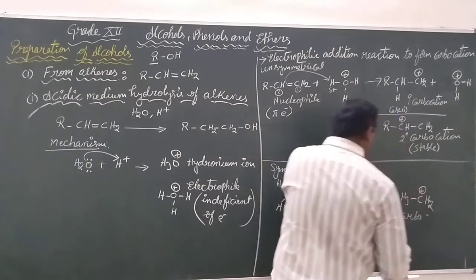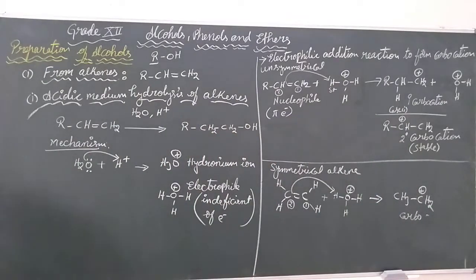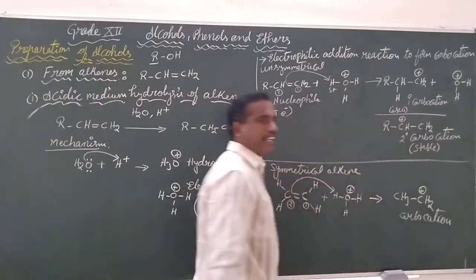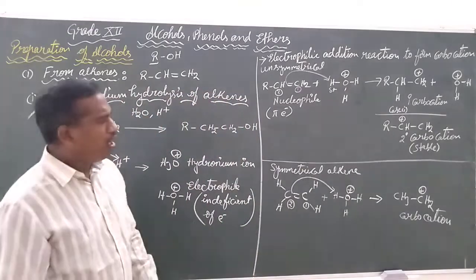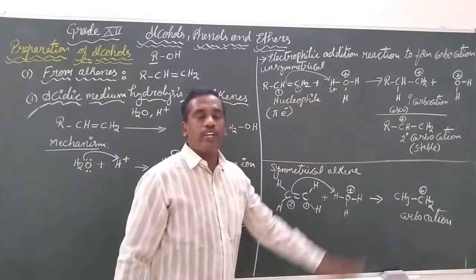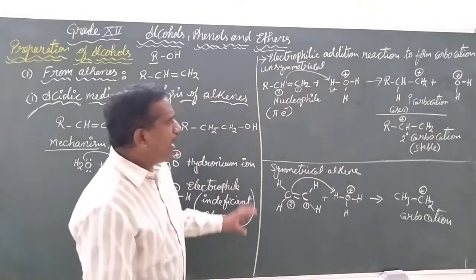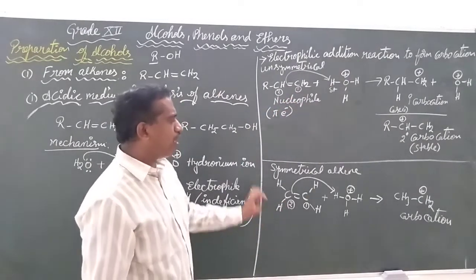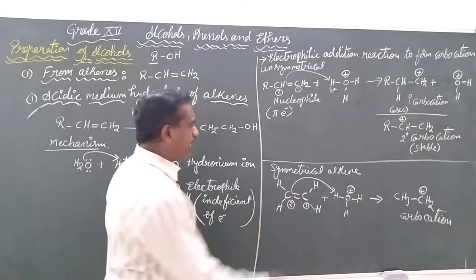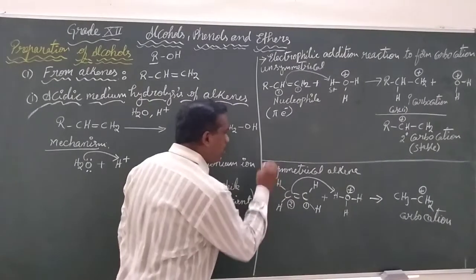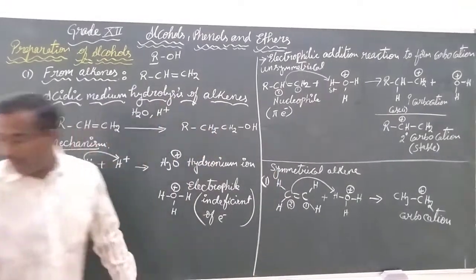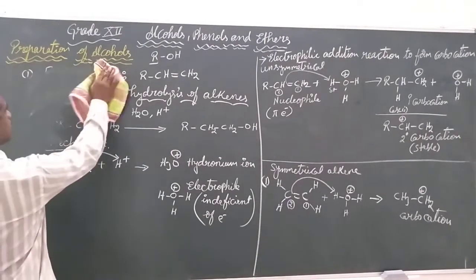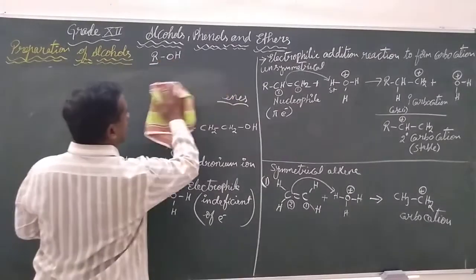We are going to continue using the symmetrical alkene for our explanation in this first round. In the electrophilic addition reaction to form a carbocation, when we use a symmetrical alkene, this is the first step that is going to happen. And when we use this symmetrical alkene, we get a carbocation.